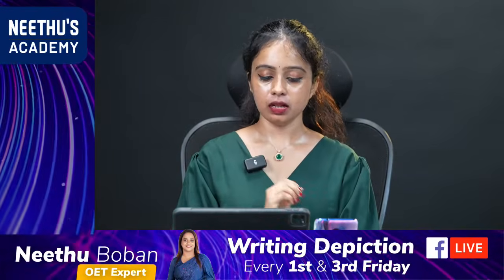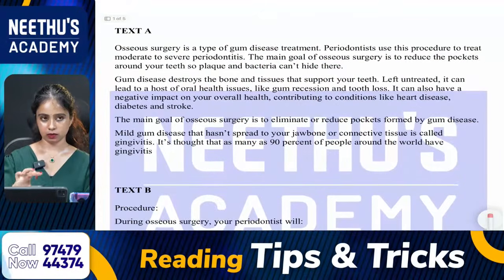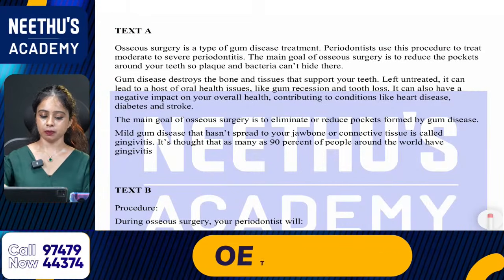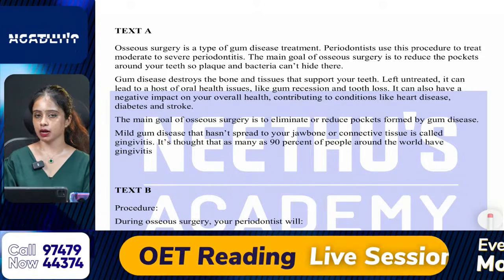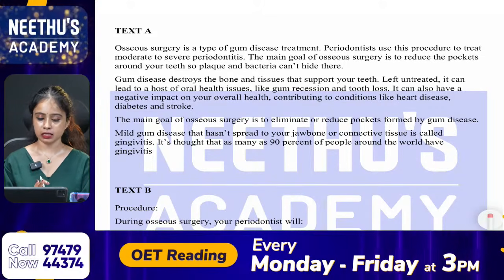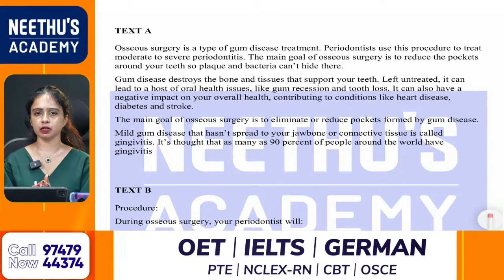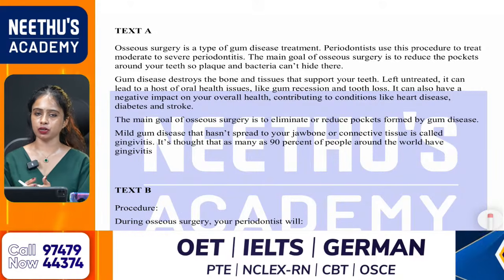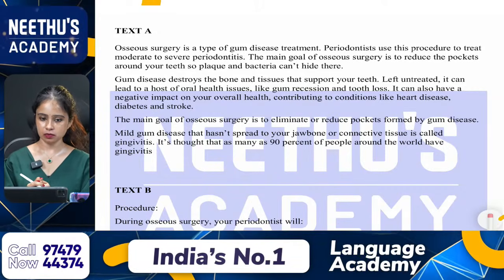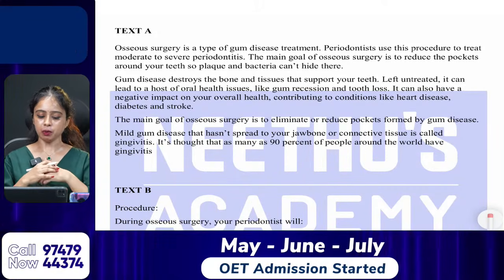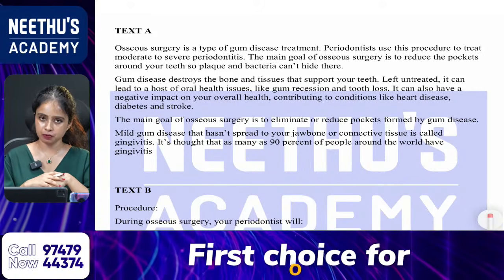So let's look into the material. As you all know, we have 4 texts in part A: text A, text B, text C and text D. Within this 15 minutes, we have to read all these 4 texts and finish 20 questions. So what about the time management? That is our prior topic today.